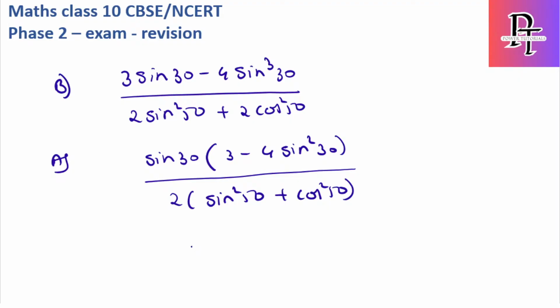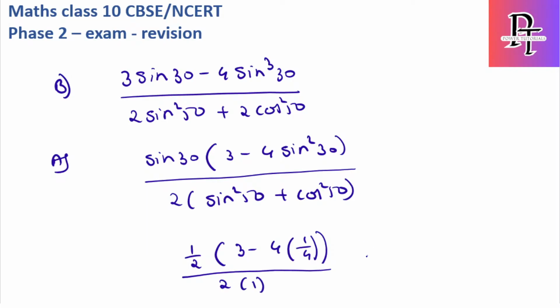Sin 30 value is 1 by 2, into 3 minus 4 into sin 30, which is 1 by 2. 1 by 2 square will become 1 by 4, by 2 into 1, because sin square theta plus cos square theta is 1. Now this becomes 1 by 2 into 3 minus 1, which is nothing but 2, so the 2 gets cancelled, and the final answer is 1 by 2.